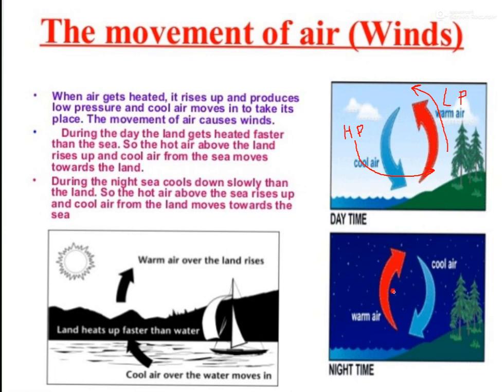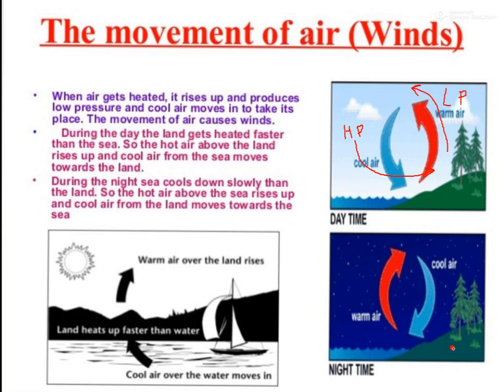What happens during night time? During night time, as there is no sun, there are no heat radiations. So what happens? The land cools faster. लैंड जल्दी ठंडी हो जाती है, लैंड गर्म भी जल्दी होती है और ठंडी भी जल्दी होती है.